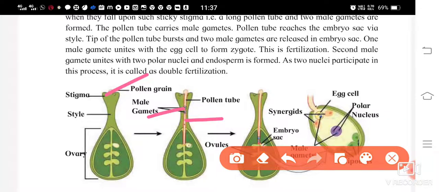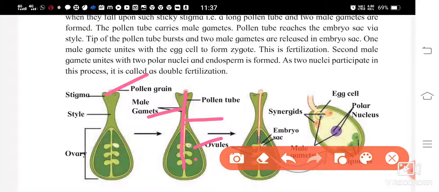The pollen tube reaches the embryo sac. So this is the embryo sac, isn't it? The pollen tube enters this embryo sac. The tip of the pollen tube bursts and the two male gametes are released in the embryo sac.